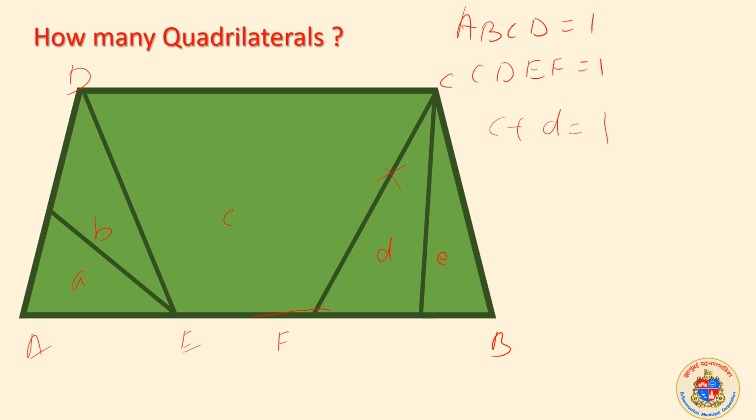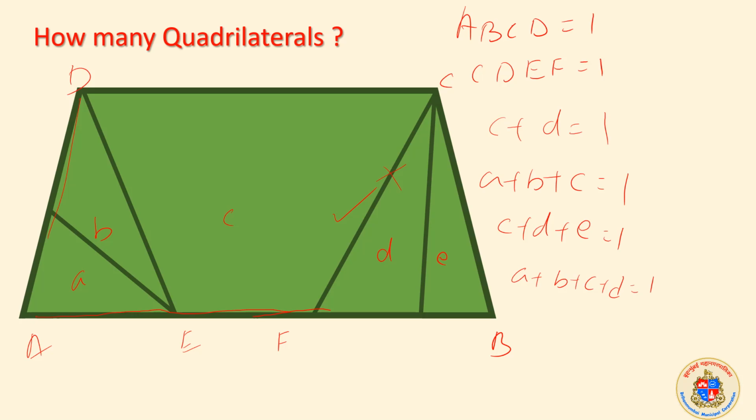A plus B, B plus C is a quadrilateral. A plus B plus C is a quadrilateral. You can see here A, C, here A, B, here only C. It makes a quadrilateral. This side is the fourth side. So it is a quadrilateral. C plus D plus E is also a quadrilateral. Then A plus B plus C plus D is also a quadrilateral.